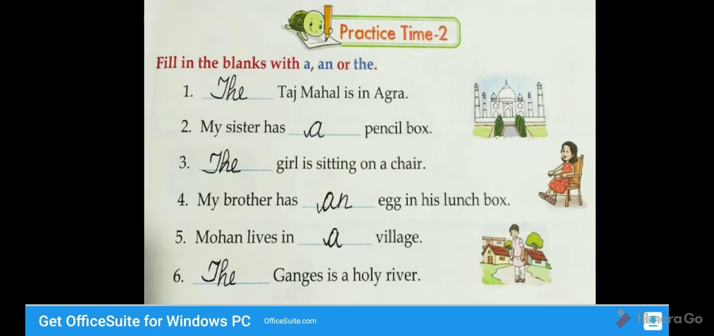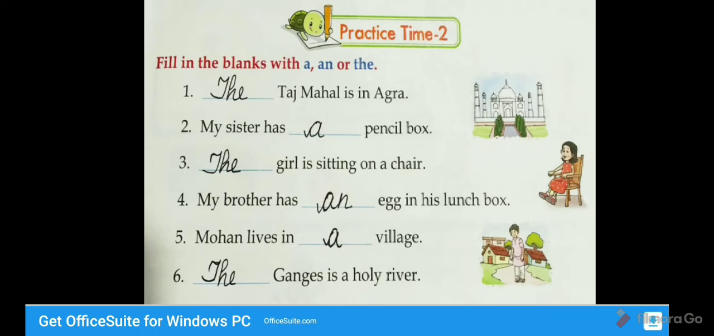Next one. We use the before the names of famous buildings, mountains, rivers, and names of the holy books. For examples, the Taj Mahal, the Red Fort, the Ganga, the Everest, the Bhagavad Gita, the Bible, the Quran.